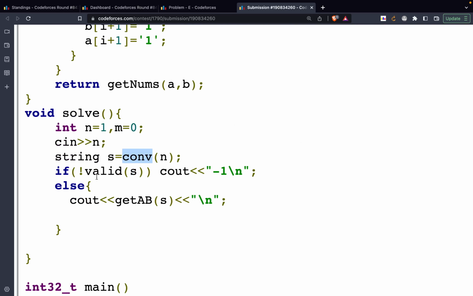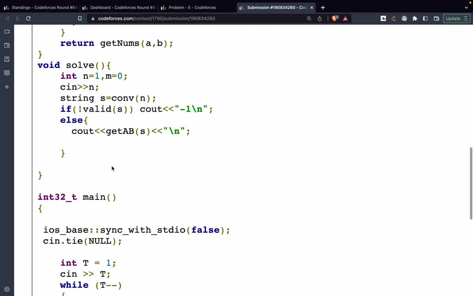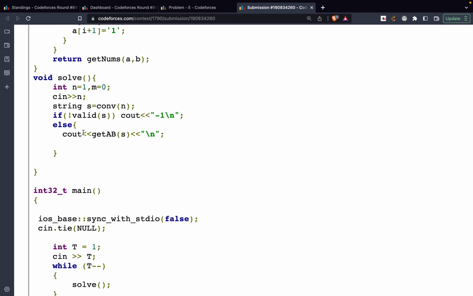So once I'm done with that, I check if it's a valid string. The reason for the check is that after every one I should be having a 0. So the valid string logic is over here. I'm just checking that the last value should not be a 1, because if the last value is a 1, I don't have any zeros to the right of it, obviously. In that case I can directly print a 0, or I'll be checking if the current value is 1 and the other value is also 1, right? Then I'll return a 0, else I'll return a 1. So if it's not valid, then I'll be printing -1, but if it's valid, then I'm using a function getAb.